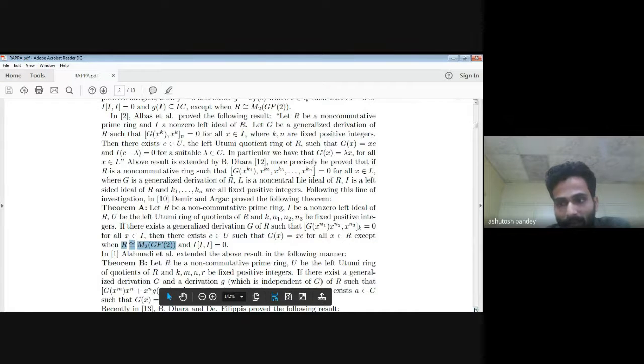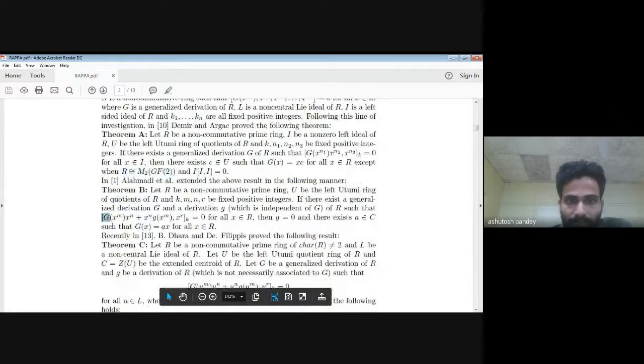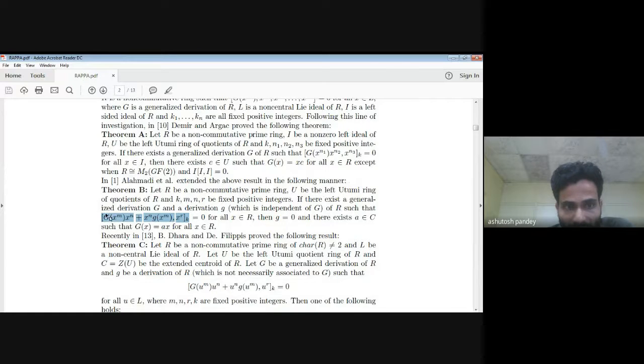Later, Al-Hamadi generalized this theorem A. He took this identity, in which capital G is a generalized derivation and small g is simply a derivation. M, N, and R are fixed positive integers. See, if in this identity we take G equal to 0, then we will get the identity of theorem A. So theorem B is clearly a generalization of theorem A. But here this x is coming from R.